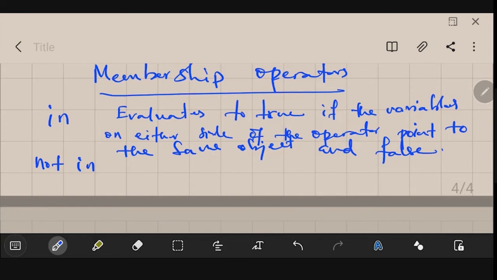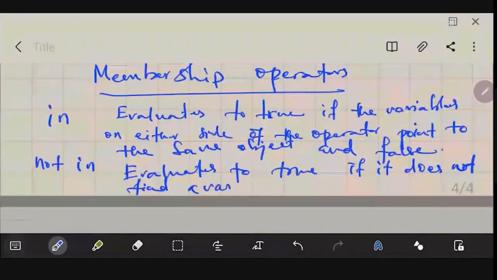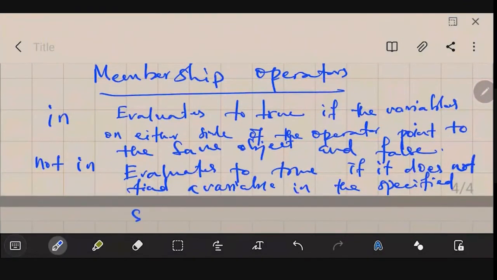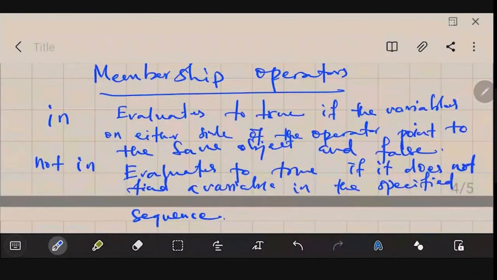The not in operator evaluates to true if it does not find a variable in the specified sequence. We will be looking for particular numbers in a sequence of numbers, testing whether a particular value is present or absent.